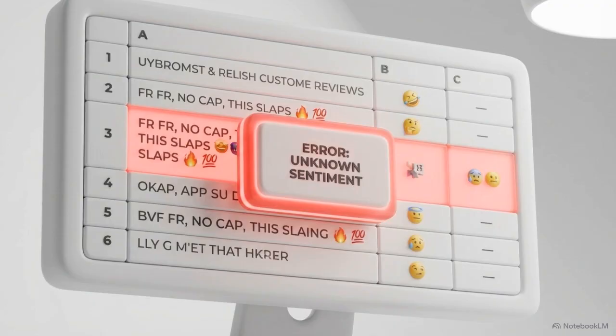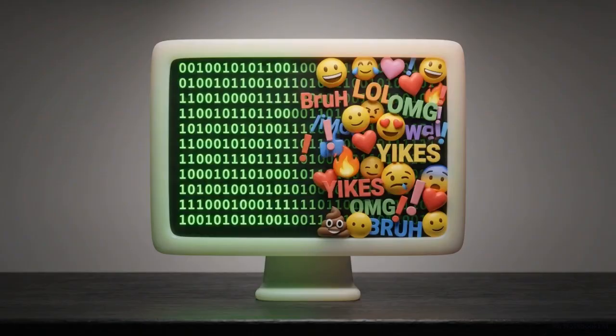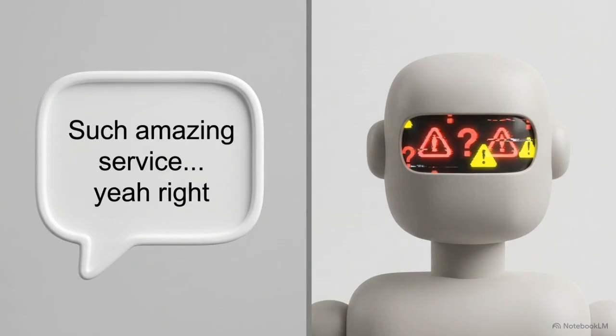But the system has a significant blind spot. Human language is inherently messy, deeply contextual, and constantly evolving. Rigid algorithms struggle when we stop speaking literally. This split-screen illustration highlights a common failure point.